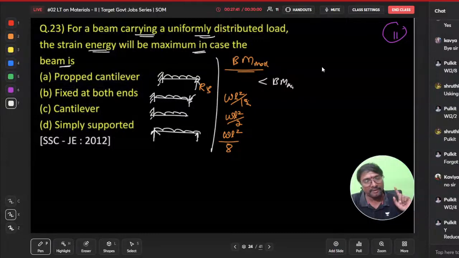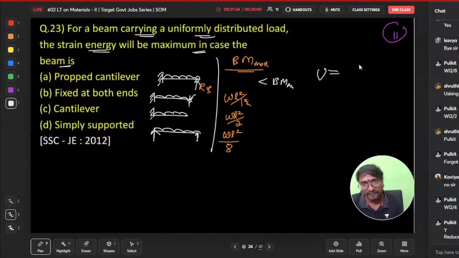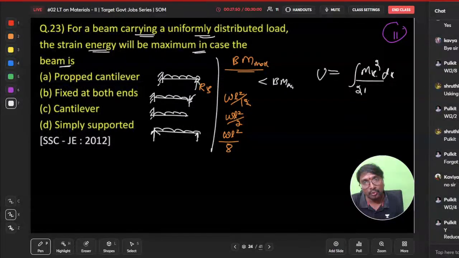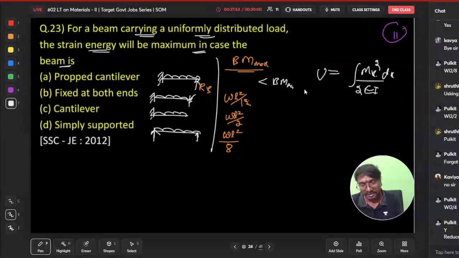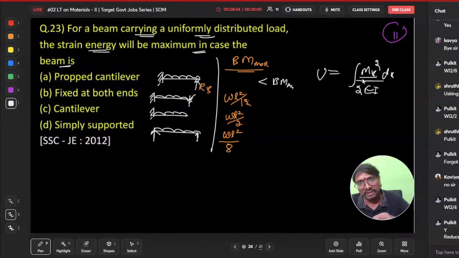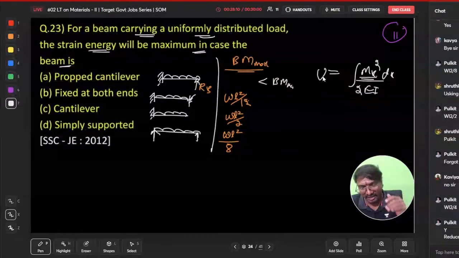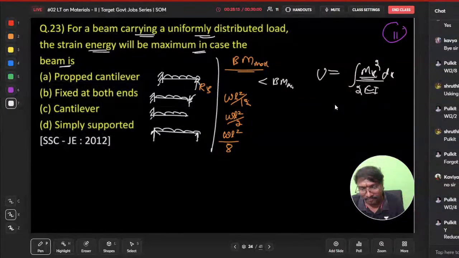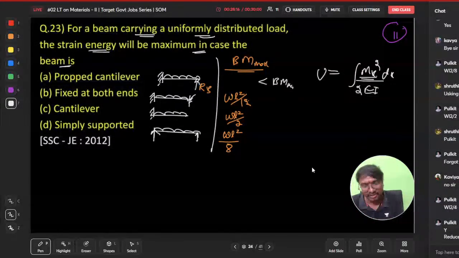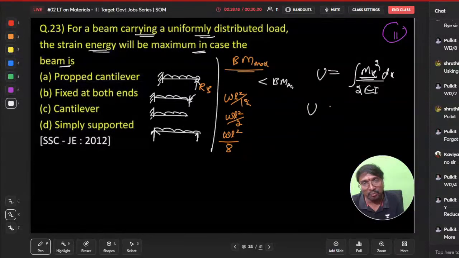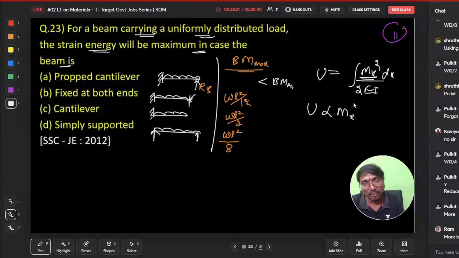Now tell me, what is the strain energy under this bending? U equals integral Mx square dx divided by 2EI. So when you are substituting, more bending moment, more strain energy, or less bending moment, less strain energy? More bending moment, more strain energy. U is directly proportional to Mx square, right?